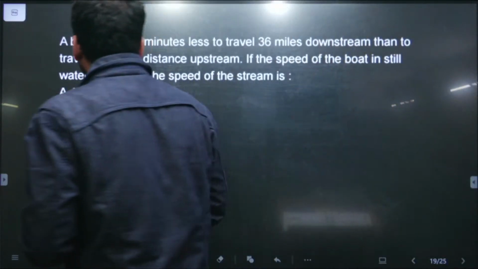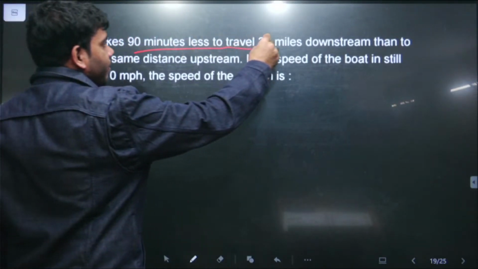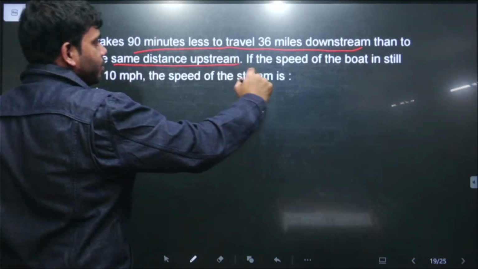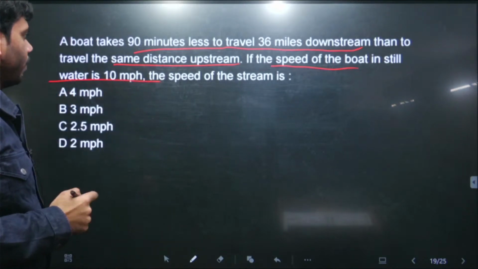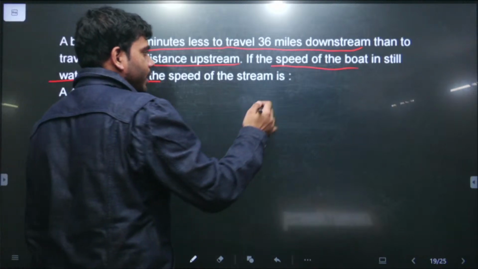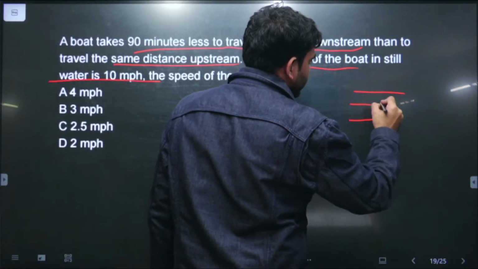This is the next question, and it is saying a boat takes 90 minutes less to travel 36 miles downstream than to travel the same distance upstream. If the speed of the boat in still water is 10 miles per hour, what is the speed of the stream? Very simple question.